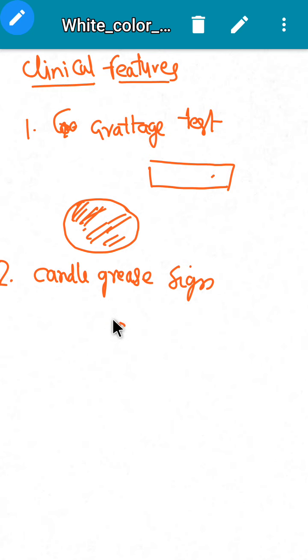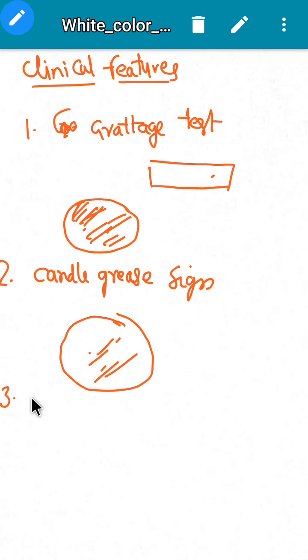The last layer of scales that are adherent to the skin will come off like dried wax. If you remove dried wax from a surface, it comes off as a whole. Similarly, these scales will come off as a whole, as an entire body. This is the candle grease sign.